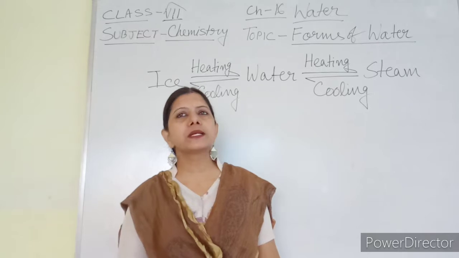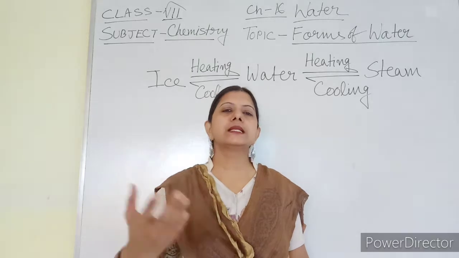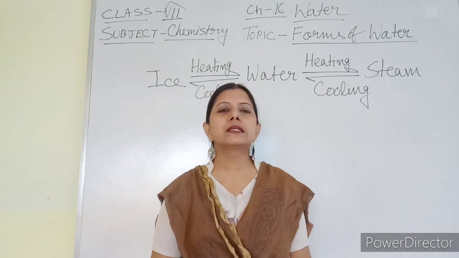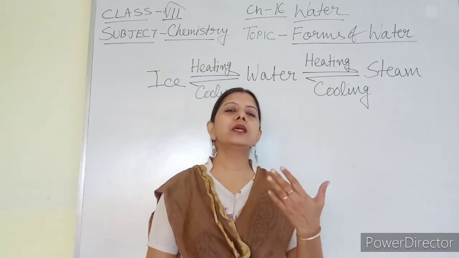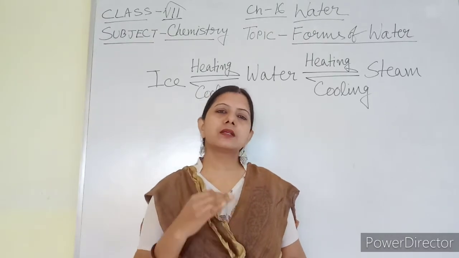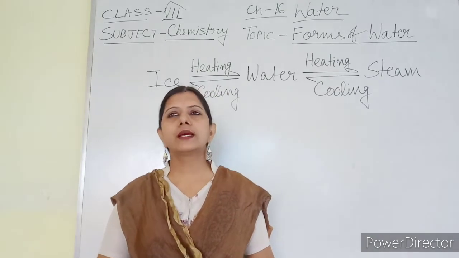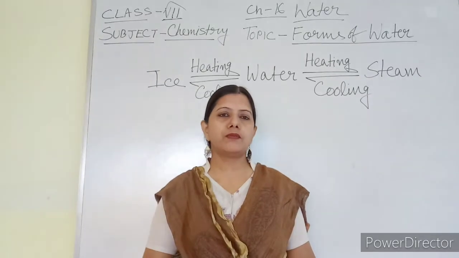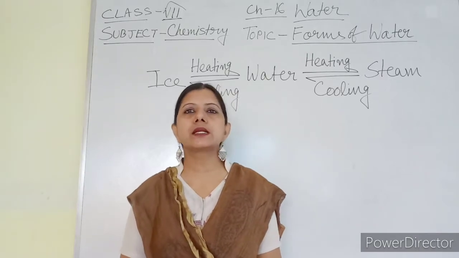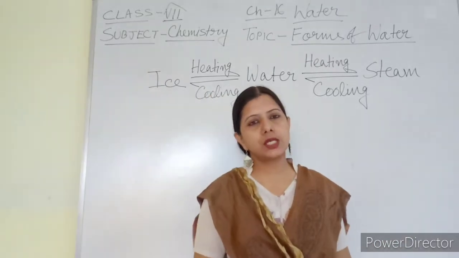Water vapor is also present in the atmosphere, because evaporation of water occurs all the time. That is, water is changing into vapor state by the sun rays. So water vapor also exists in the atmosphere, but in general we know water in the liquid form. These physical states of water can be converted from one form to another. So this is known as interchanging the states of matter. Interchanging the states of matter means water which exists in a particular physical state can be changed from one form to another. How do the changes occur?